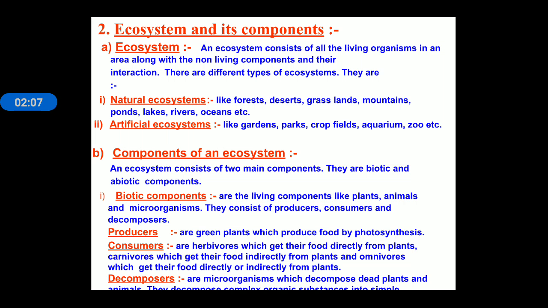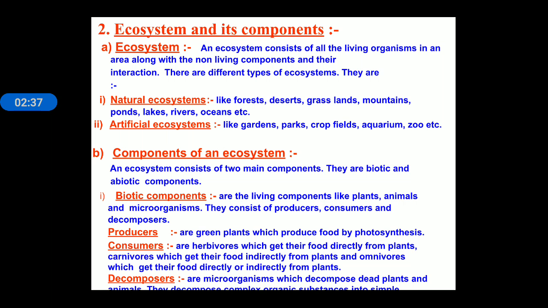There are two different types of ecosystem: natural ecosystem and artificial ecosystem. Natural ecosystems are those which are designed by nature, meaning human activities and human efforts are not involved in them. For example, forest, desert, ocean, river, lake. And artificial ecosystems are those in which human activities are involved in the formation of the biotic component. For example, park, crops, aquarium and zoo.